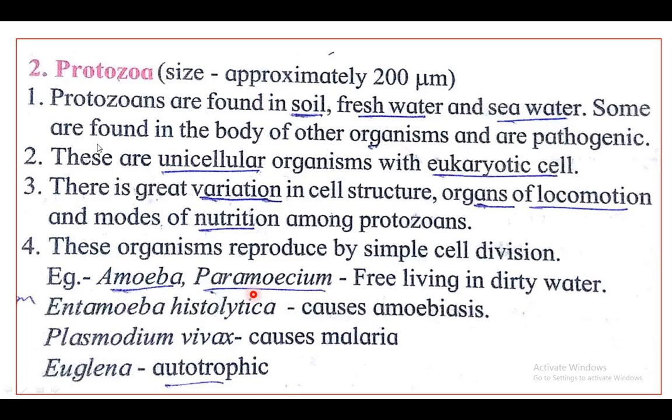So mostly protozoa are found everywhere, and many of them are found in other organisms' bodies and create disease or illness there. Then second characteristic, these are unicellular organisms with the eukaryotic cell.